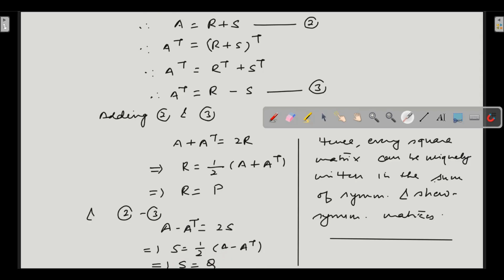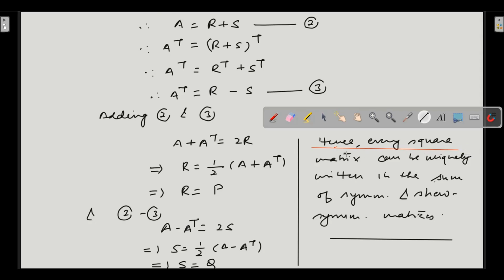It means that when we take another skew-symmetric matrix as the representation, it comes out to be equal to the original representation itself. So the R and S, which we had assumed to be another representation, came out to be equal to the original representation. So uniqueness is proved successfully.